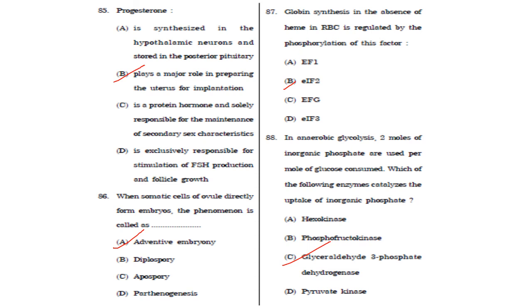So here they have asked, when somatic cells of the ovule directly form embryos, it is called adventive embryony, because it is a type of apomixis in which the embryos develop directly from the sporophytic tissue, that is nucellus and integuments. So it is adventive embryony. Answer is option A.